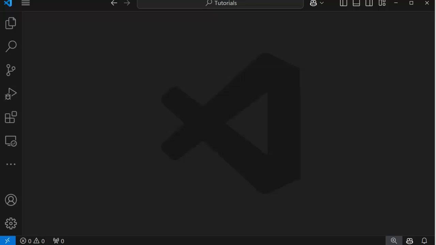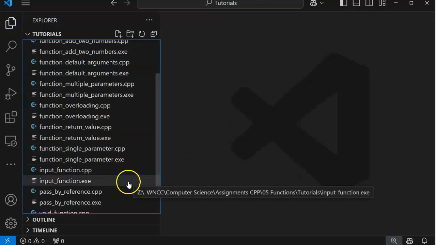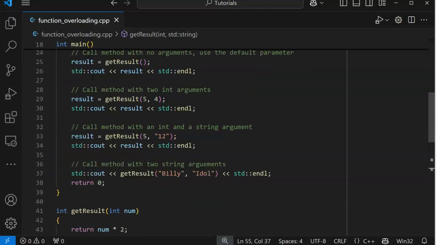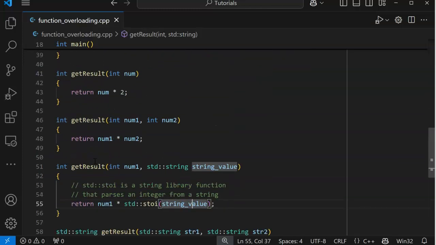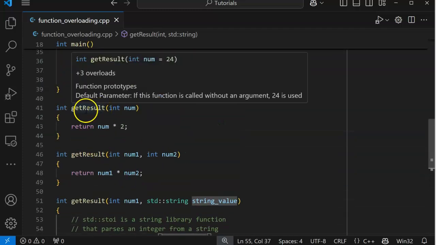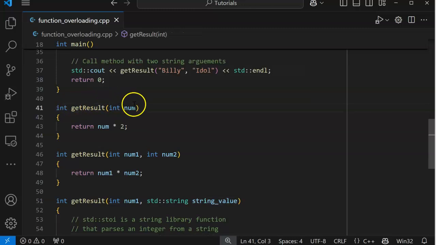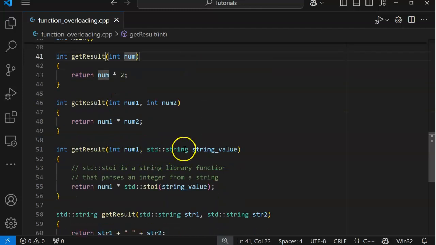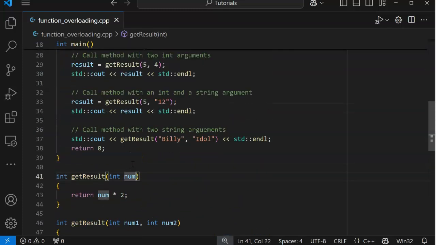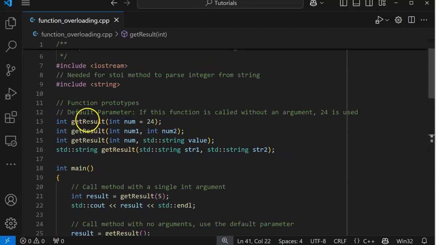Doesn't always happen. Now, function overloading is something we did in Java. So let me find my function overloading. There we are. Function overloading means having the same function name with a different signature. The signature is we have a return value of int. We have one parameter. Here we have two parameters. Here the first one is an int, the second one's a string. This one has both of them as strings. So how does the compiler recognize that and get the right one? Well, that's where we have our function prototypes.